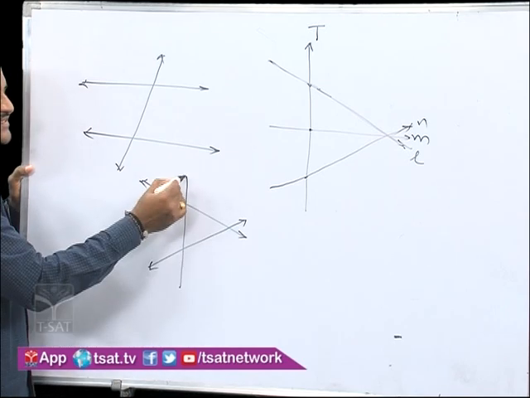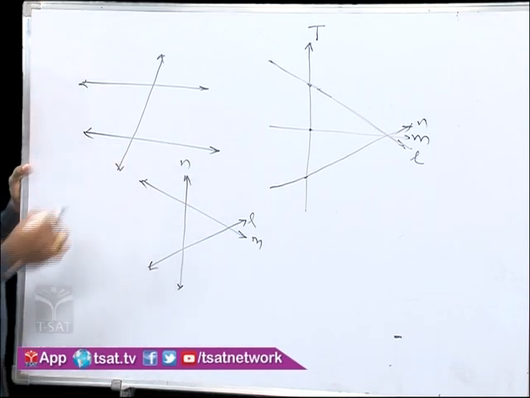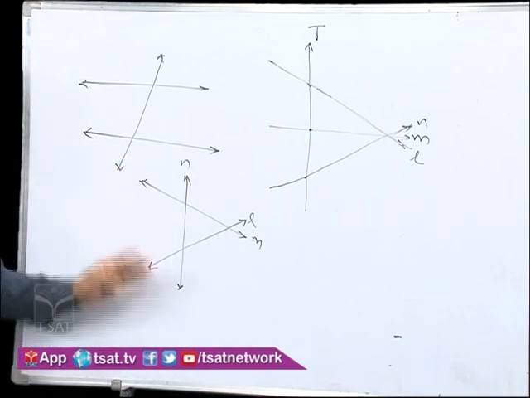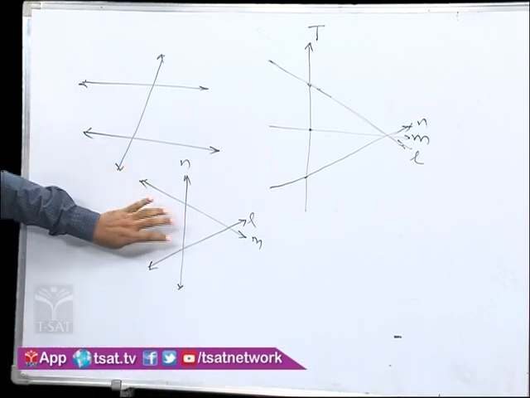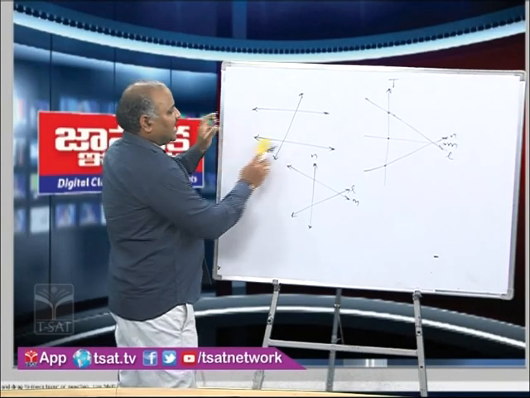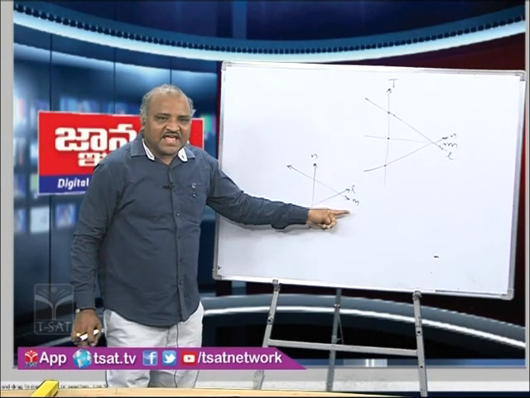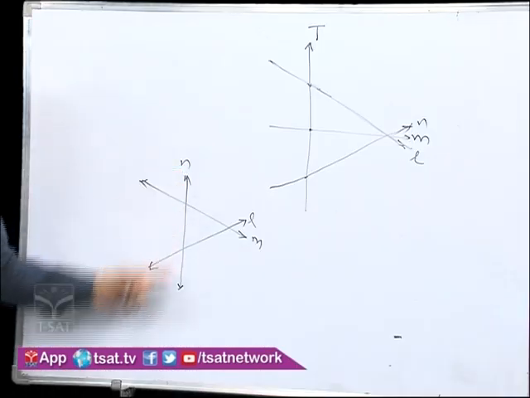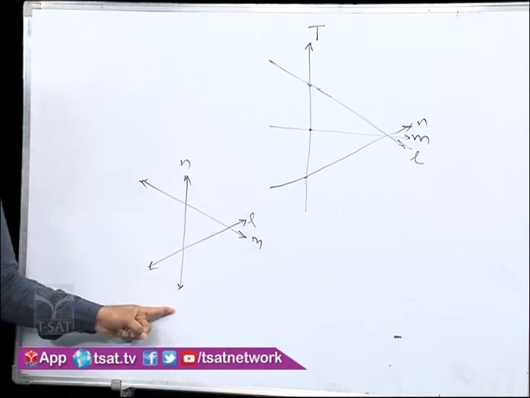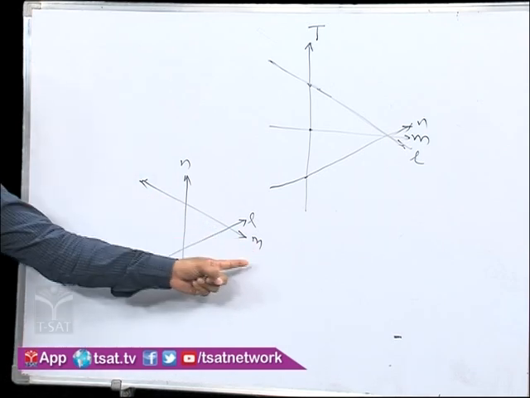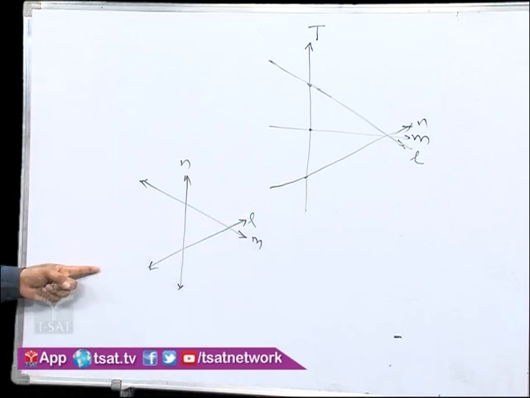We can have intersecting lines as shown on the screen previously. Two intersecting lines L, M can be taken, which are cut by a transversal N. In this particular picture, we have L, M and N. For the lines L and M, we can consider N as the transversal, and for the lines L and N, we can treat M as the transversal, and for the remaining two lines, we can consider L as the transversal.